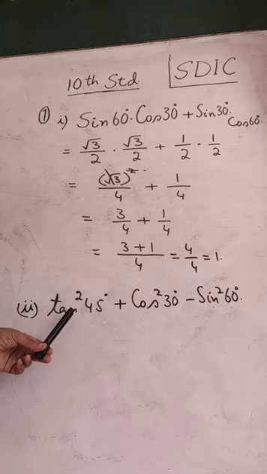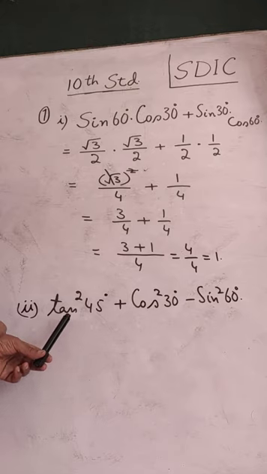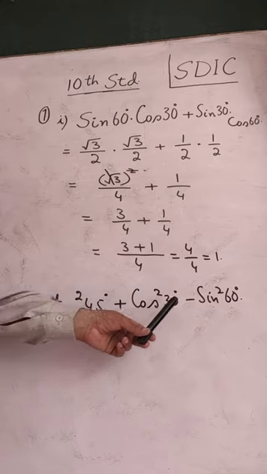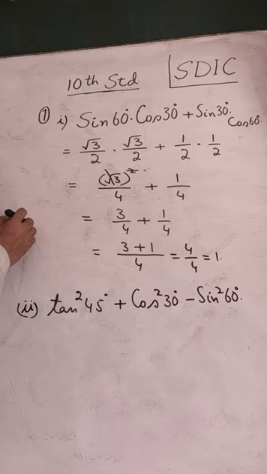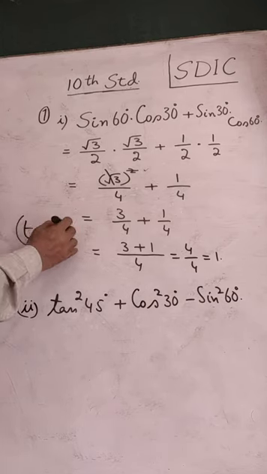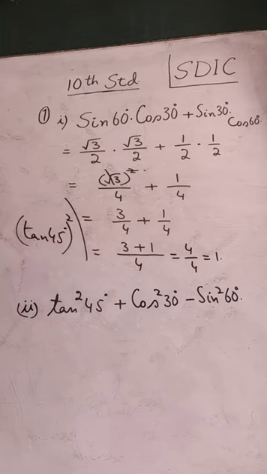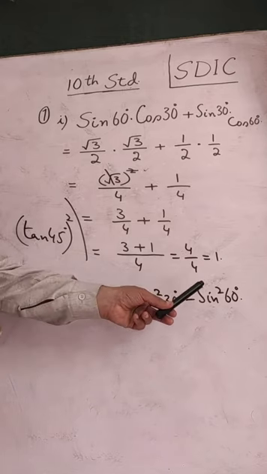And about these squares you were told earlier, this is a convention that we put square on the trigonometric ratio. Actually the square belongs to the whole thing. So therefore this tan square 45 is actually tan 45 degrees whole square. This is the actual statement. Conventionally we write that square only on tan then. Likewise this square, this square.